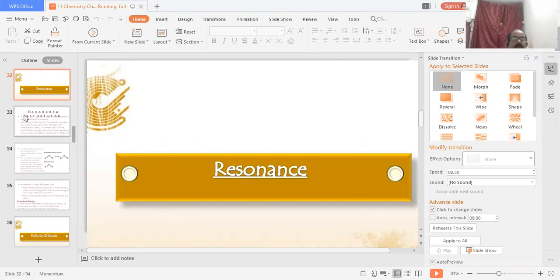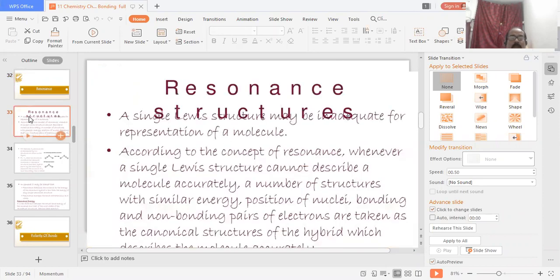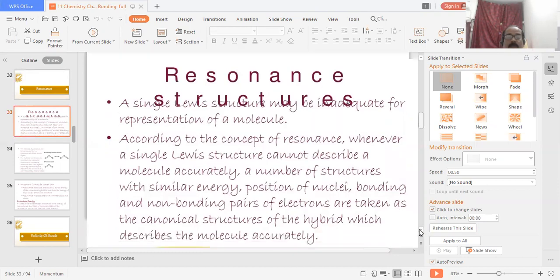So in resonance, a single Lewis structure may not be an accurate representation of a molecule.